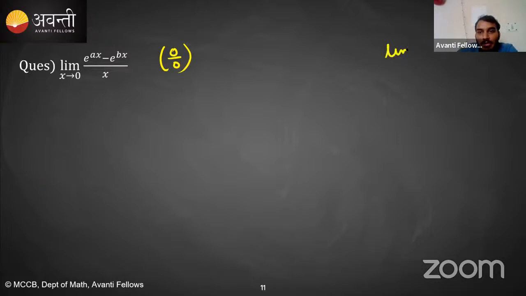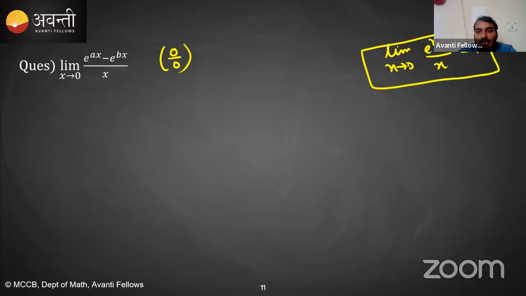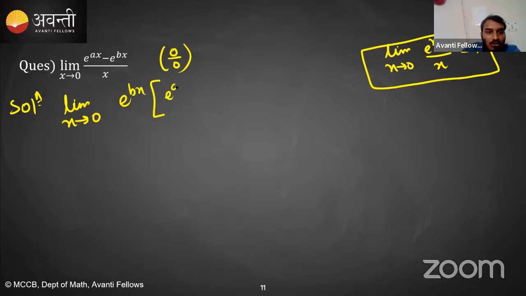Tell me, limit x tending towards 0 of (e^x minus 1) upon x is 1. From the last class, we know that from the important result. So students, pay attention. It can be written as limit x tending towards 0, taking e^(bx) common outside. This becomes e^(bx) times (e^(ax minus bx) minus 1) upon x.